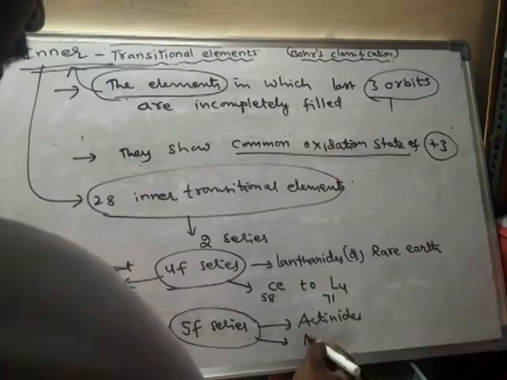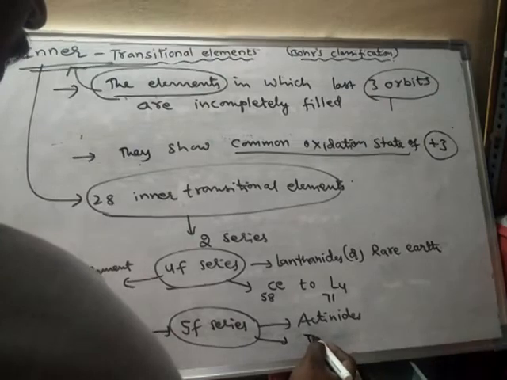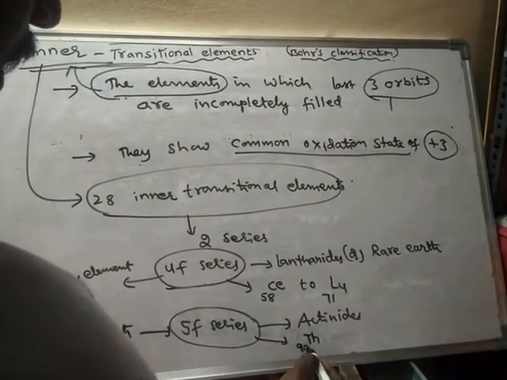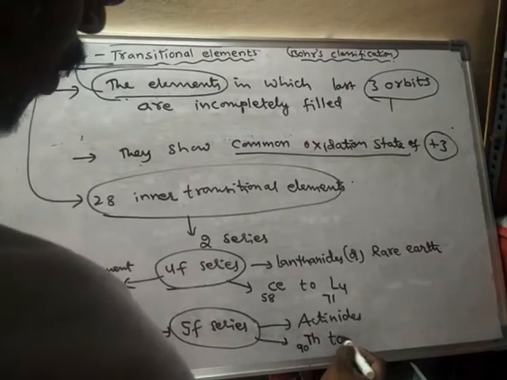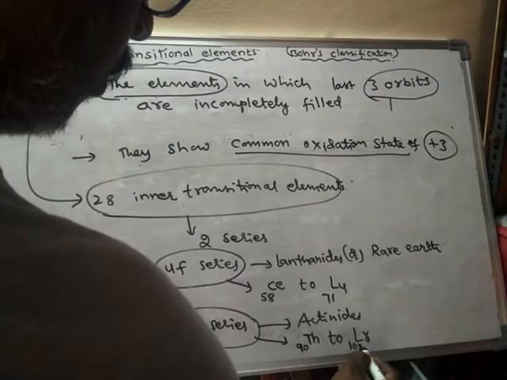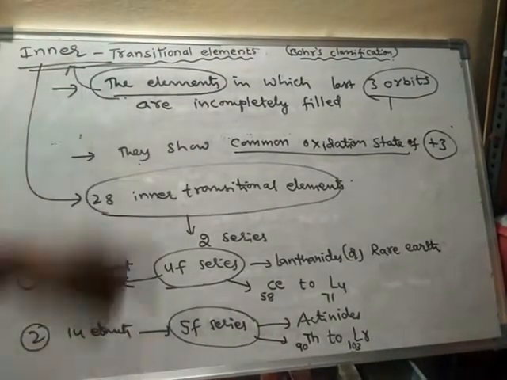The starting element of the actinides is thorium, whose atomic number is 90, to lawrencium, whose atomic number is 103. So altogether there are 14 elements present in the second series of inner transition elements.